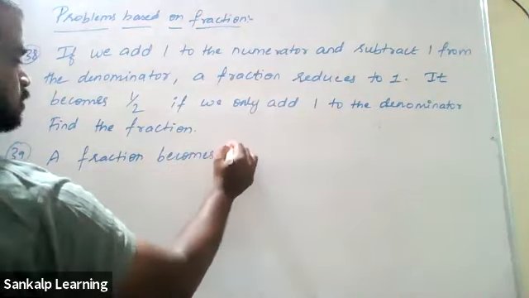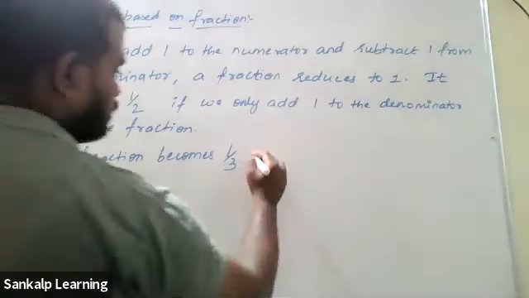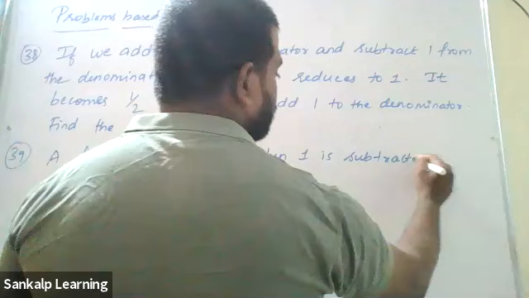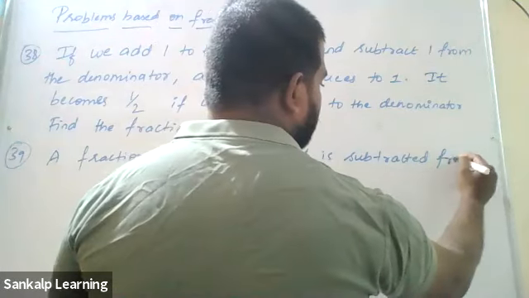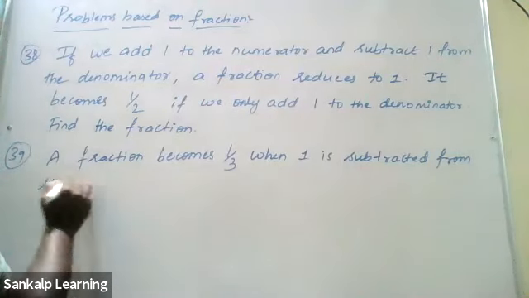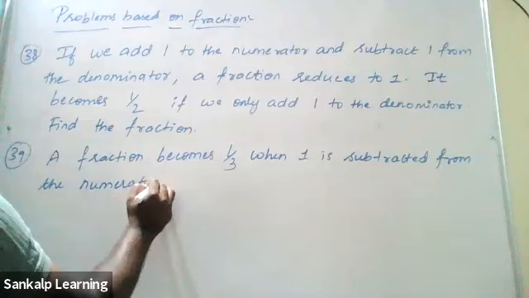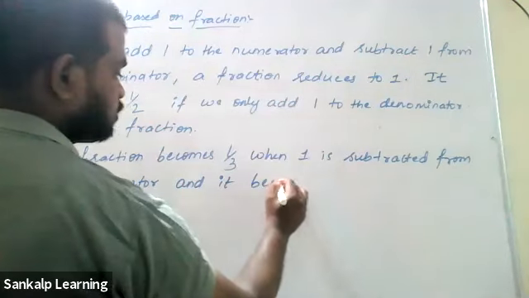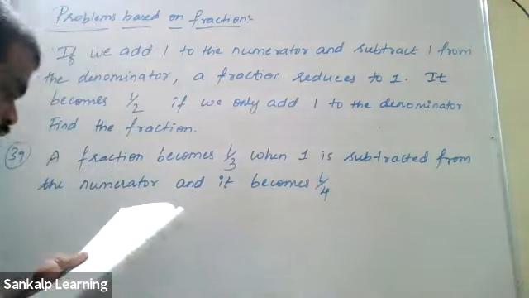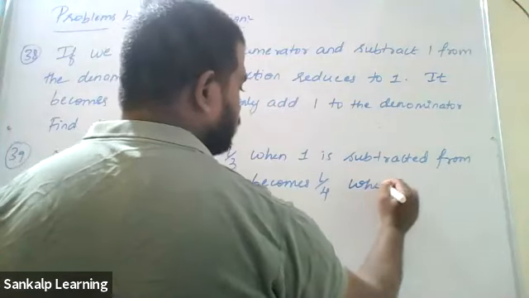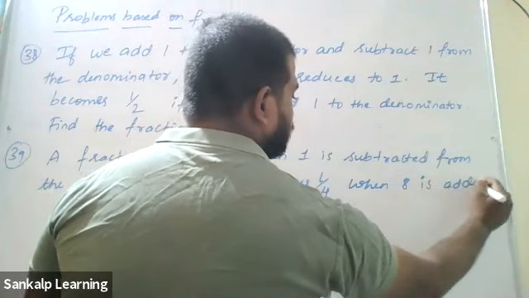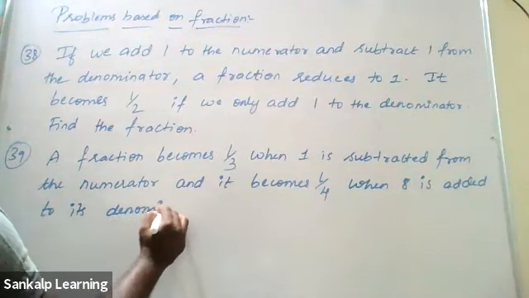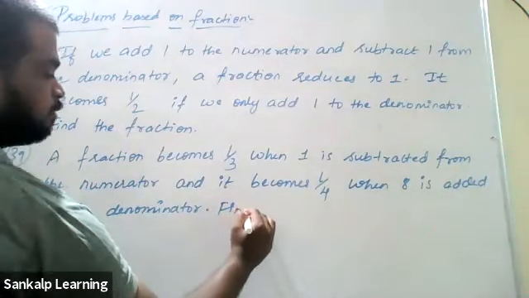The fraction becomes 1 by 3 when 1 is subtracted from the numerator, and it becomes 1 by 4 when 8 is added to its denominator. Find the fraction.